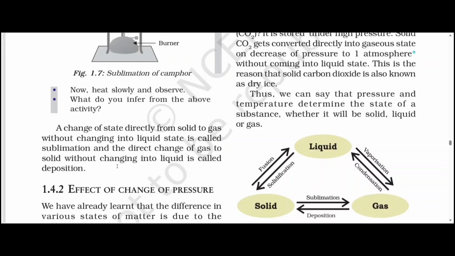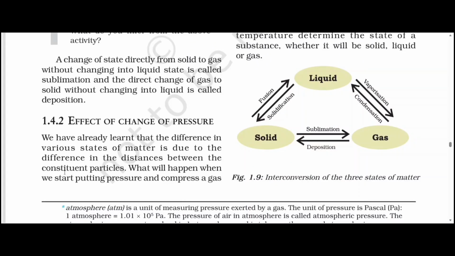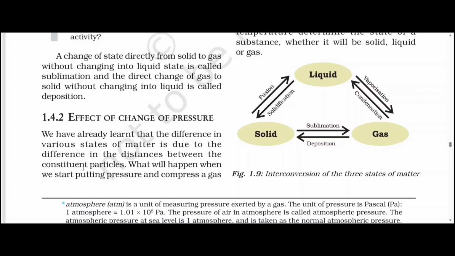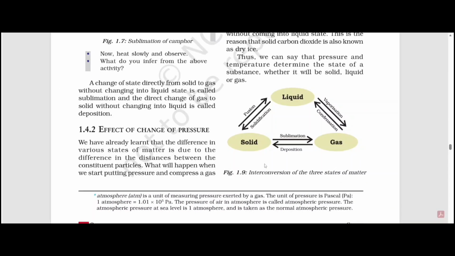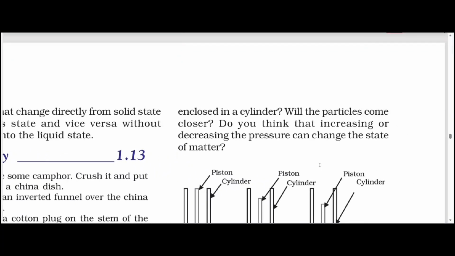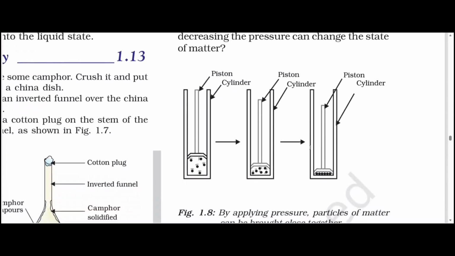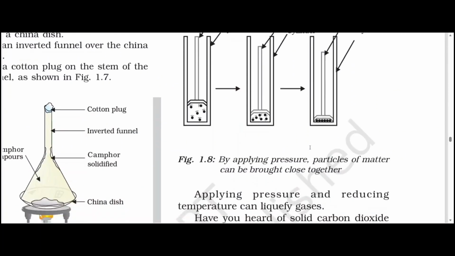Okay, let's now move to the effect of change of pressure. We have already learned that the differences in various states of matter are due to the difference in the distances between the constituent particles. What will happen when we start putting pressure and compress a gas enclosed in a cylinder? Will the particles come closer? Do you think that increasing or decreasing the pressure can change the state of matter? Okay, pause the video and check out the figure. Applying pressure and reducing the temperature can liquefy gases.